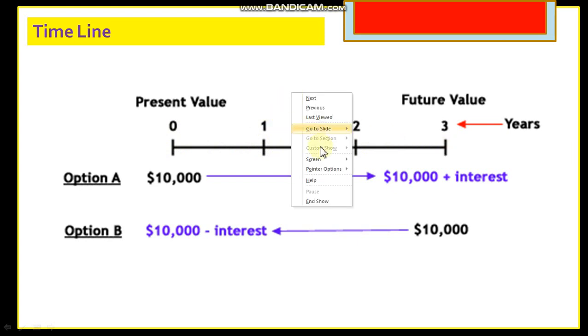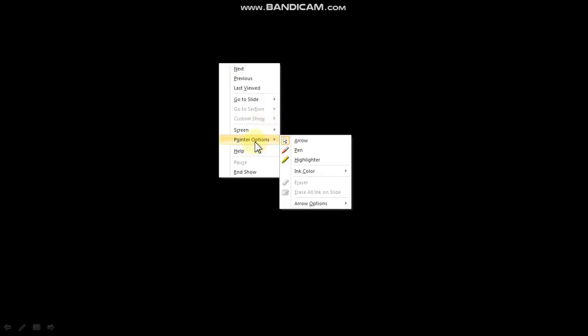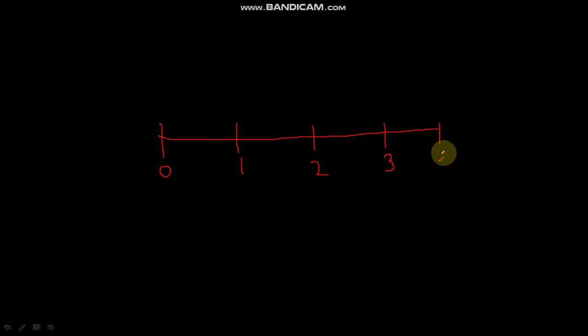Let us just understand this in a better way. Let me take a pen. Okay, so let me draw that timeline once again. Suppose this is my timeline. This is time 0. That means this is today. This is time 1, that is after 1 year, if this time gap is 1 year. Suppose this is 2, that is after 2 years. This is 3, that is after 3 years. And this is 4, that is after the 4th year.